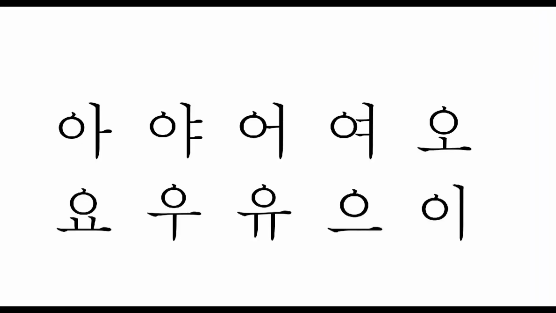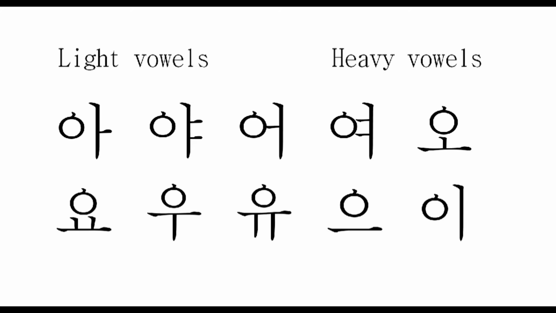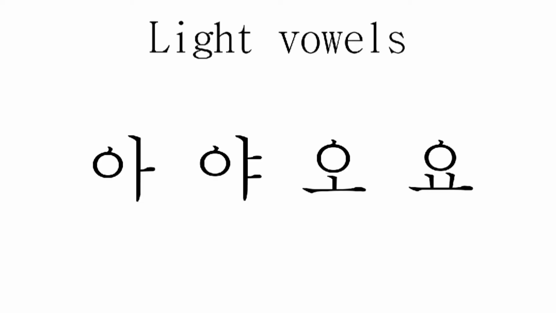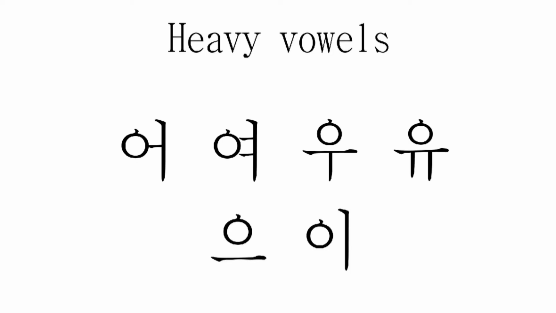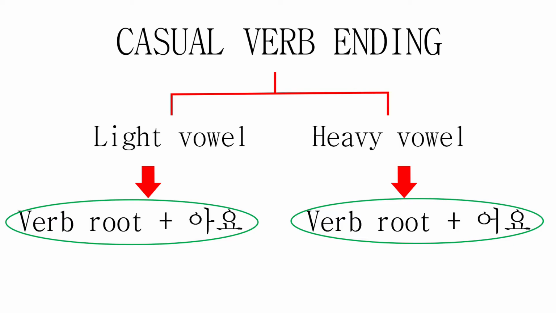So Korean vowels are also categorized into light and heavy vowels according to their nature and phonetic characteristics. The light vowels consist of a, ya, o, yo. The heavy vowels consist of o, yo, u, u, e. Now the concept of casual verb endings is purely based upon this principle. A verb root with light vowels will connect to a plus yo. A verb root with heavy vowels will connect to o plus yo.